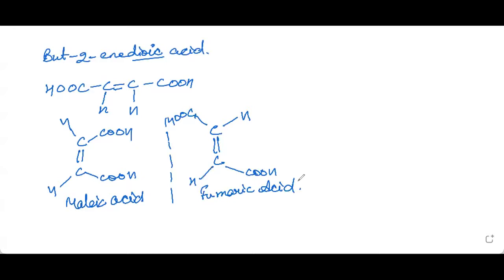Now let us write the conditions for geometrical isomerism. Number one condition, we know that a double bond has to be there. So this is the first condition.